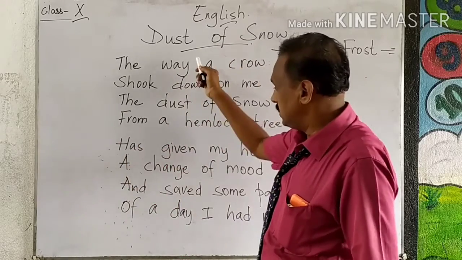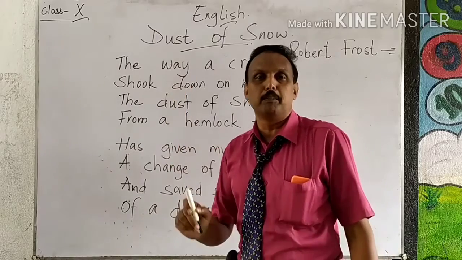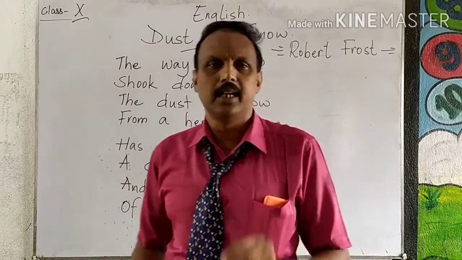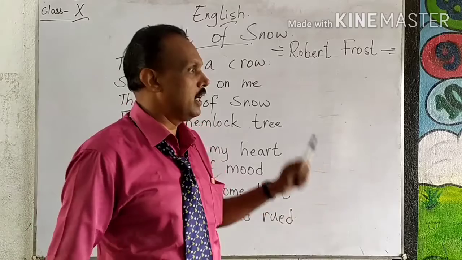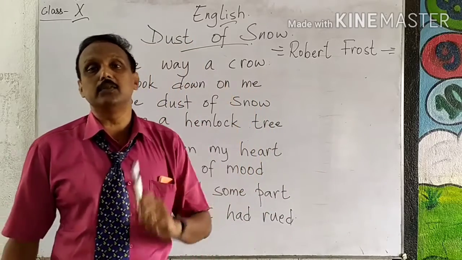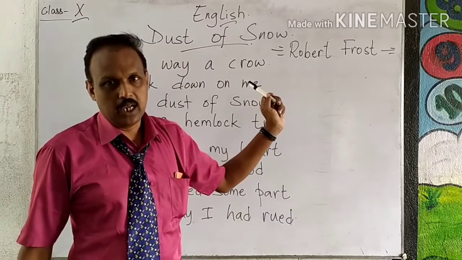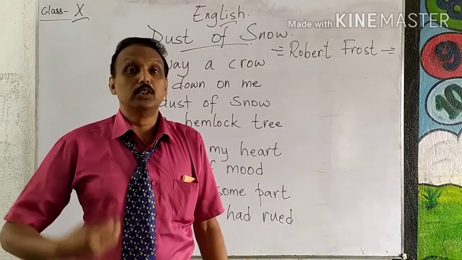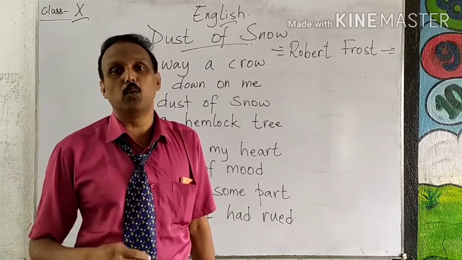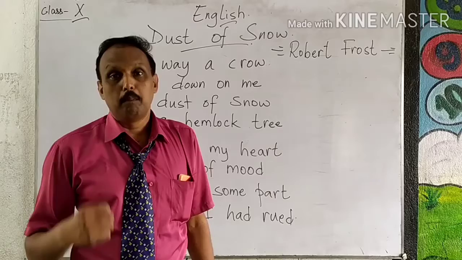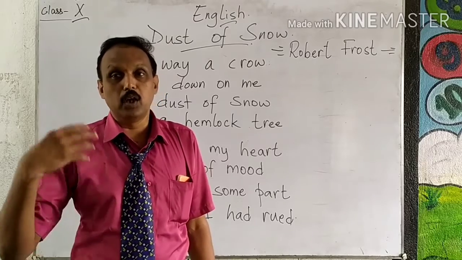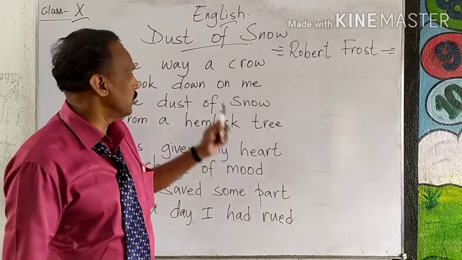So at this period of time, it is a very relevant poem because Robert Frost tells that small things make you happy. You should always be attentive to the smaller things. Like we have 2 legs. We should feel pity for a person who has only 1 leg, who is a lame man. But we don't do that. We always look at others' negative points.